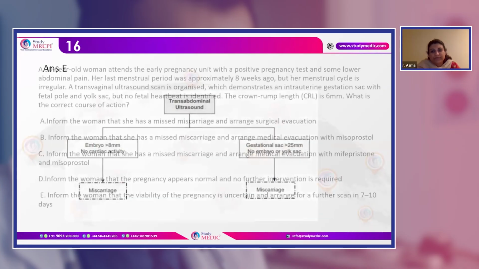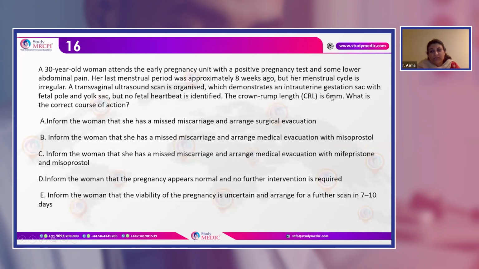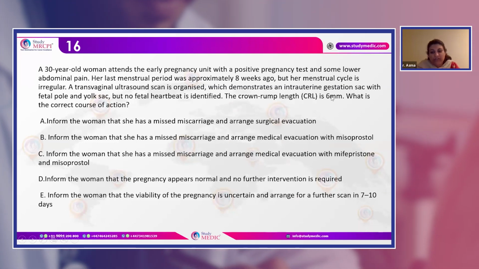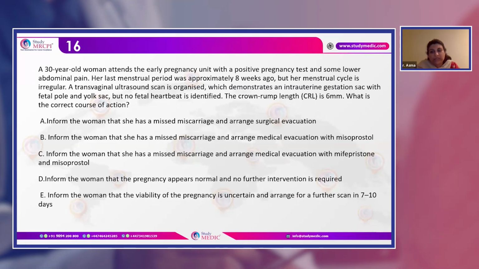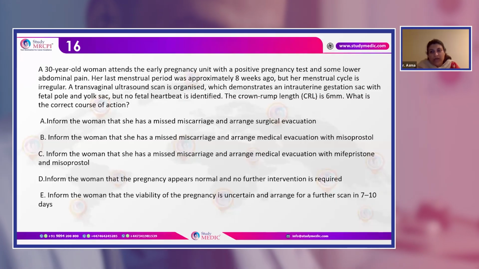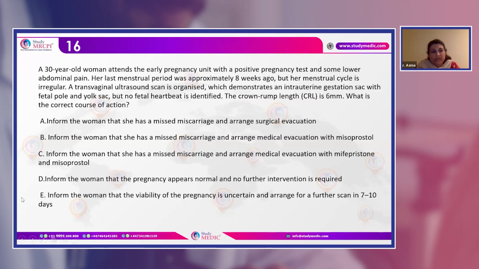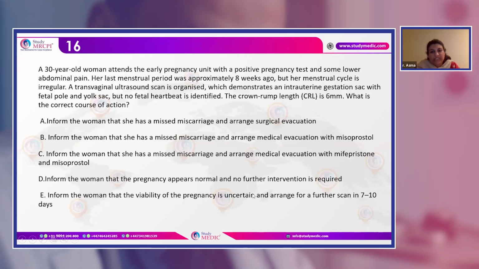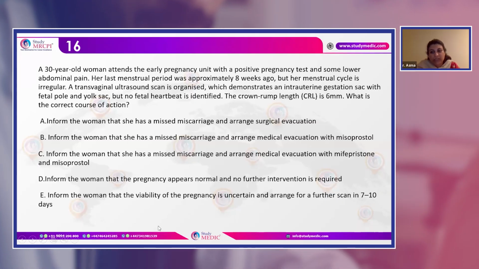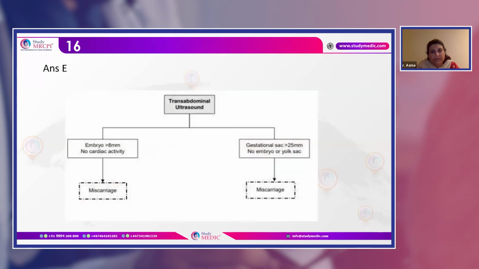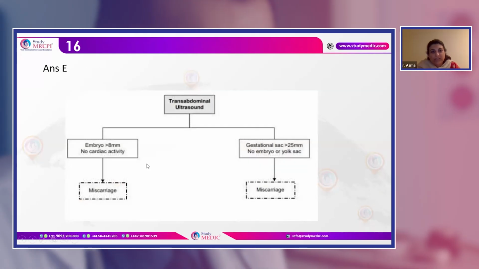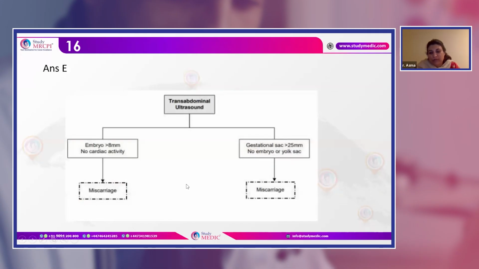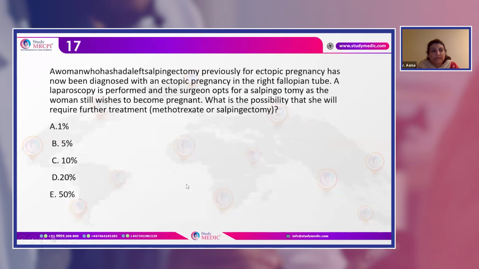So in this case, we have kept the cutoff at 7 mm, and this CRL is 6 mm. So the best answer will be E, where we have to inform the woman that viability of pregnancy is uncertain, and we will have to arrange another scan in 7 to 10 days because it hasn't reached 8 mm or 25 mm of gestation sac.